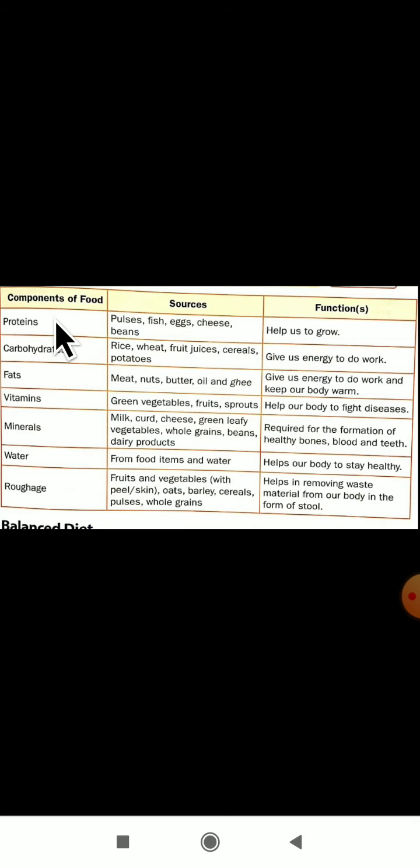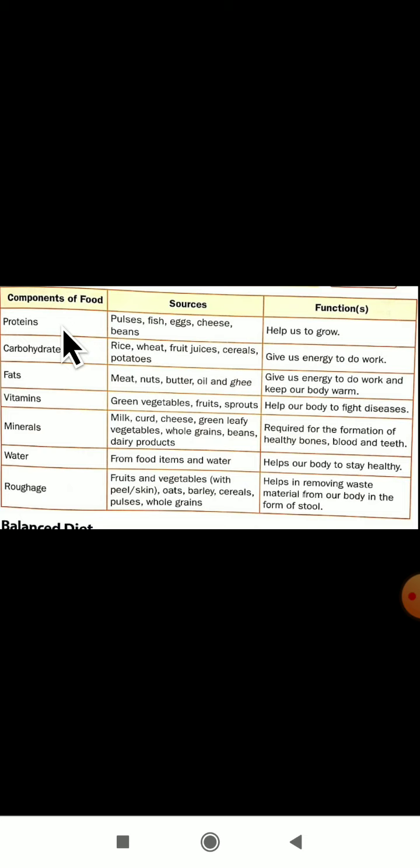Proteins. As you all know, protein is one type of component of food. And from which food are we getting these proteins? Yes, from the pulses, fish, eggs, cheese, beans. By eating these foods, we will get proteins to our body. And what is the function of proteins in our body?